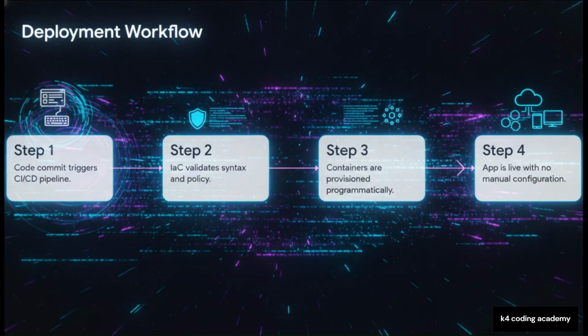Step 1. A developer simply commits their application code. This instantly triggers an automated continuous integration and delivery pipeline. Step 2. Our infrastructure as code engine kicks in, validating the syntax and making sure everything complies with security policies. Step 3. Containers are programmatically provisioned and then orchestrated by Kubernetes. And Step 4. The application is live. Zero manual server configuration. The developer never even had to touch a console.